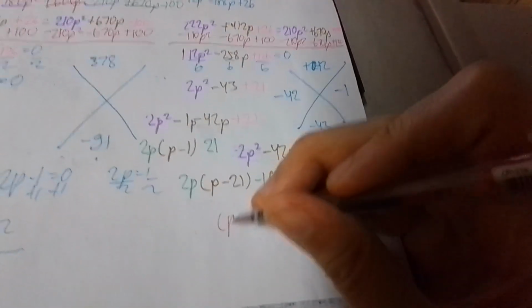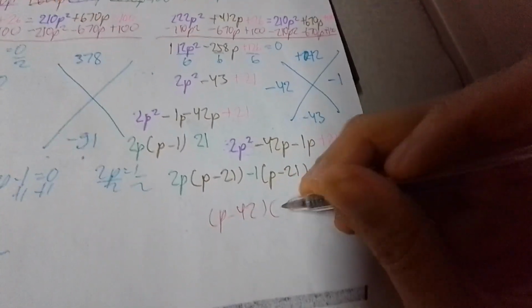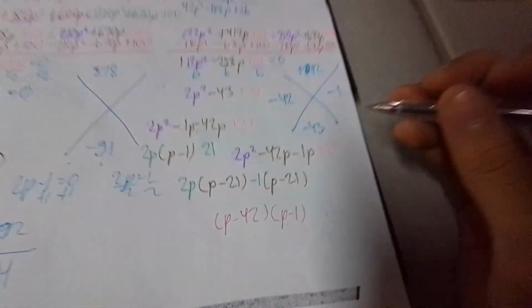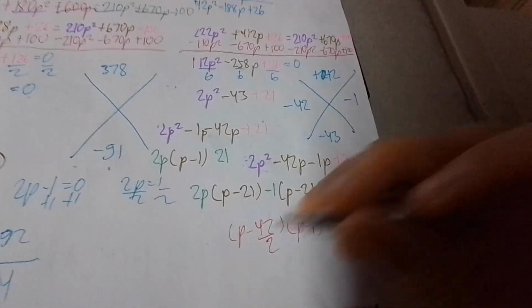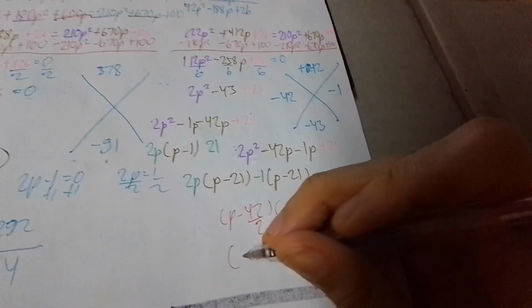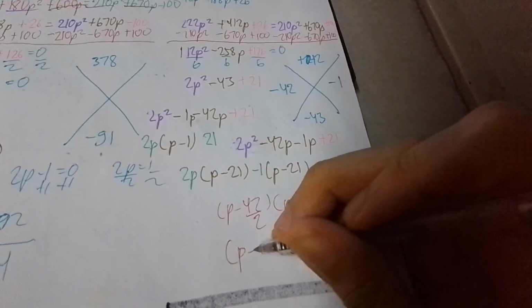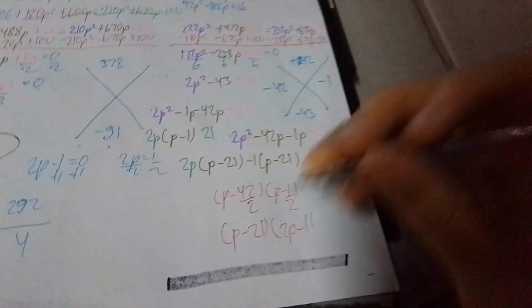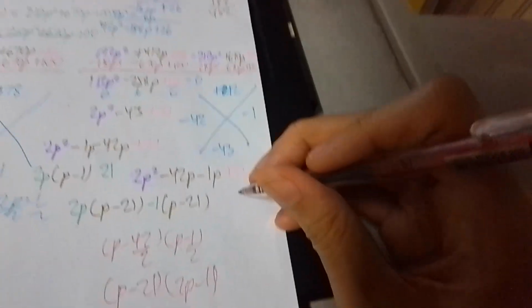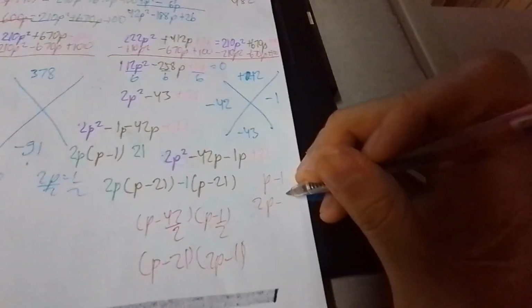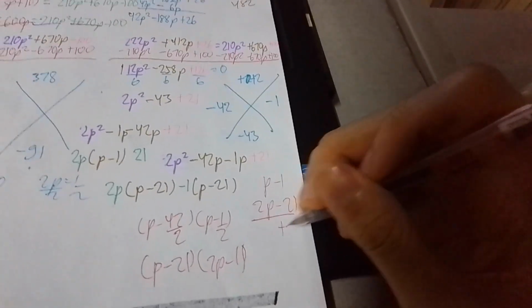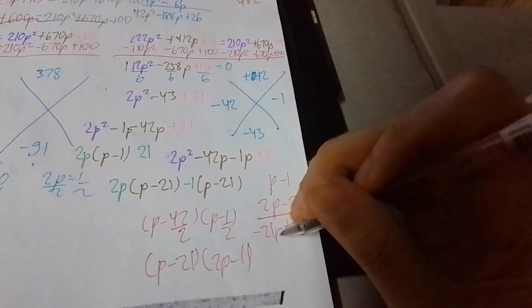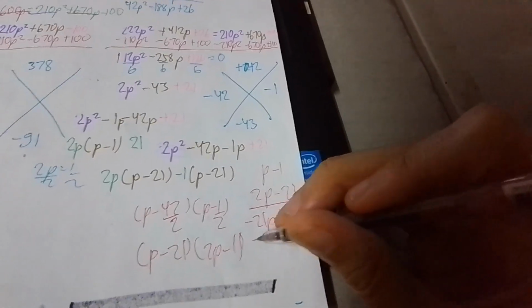Or you can apply the divide and slide method. So if you have something like this, therefore we have p minus 42, p minus 1. Pero, di ba remember we multiply by 2. So therefore this becomes p minus 21, and this becomes 2p minus 1. If you were to FOIL this, di ba remember p minus 1, 2p minus 21. This becomes positive 21, negative 21p. This becomes, ano yun?